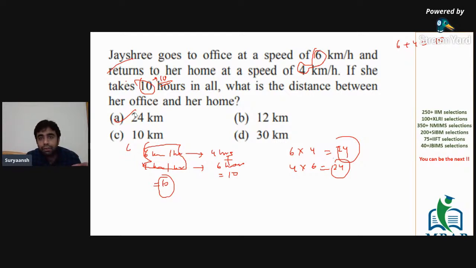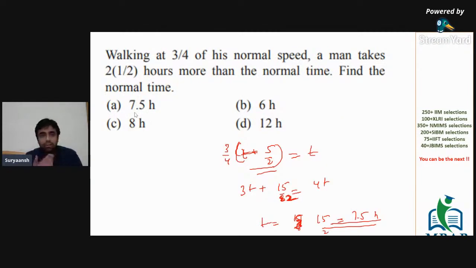In this case, 6 and 4, and the total hours are 10. So automatically your mind should work in a way that 6 plus 4 is 10, and we are getting 10 hours. 6 into 4 is 24, 4 into 6 is also 24, and the sum is also 10. So obviously the answer would be 24. Same way in previous cases, wherever you can solve mentally, do that. Wherever you can use approximations, do that. Try to solve in terms of the variable whose value you have to find out. These are some of the techniques you can use to solve the questions in a minimal amount of time.